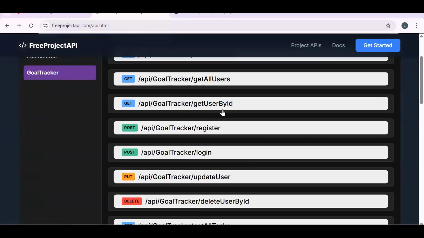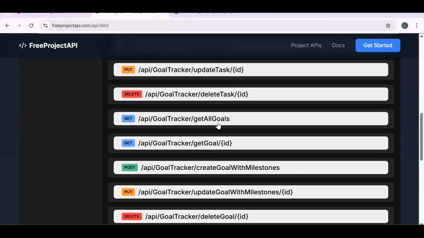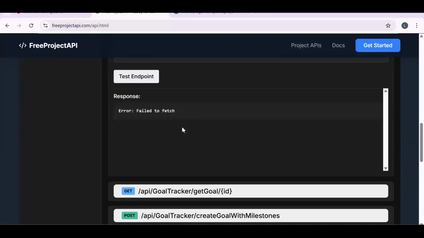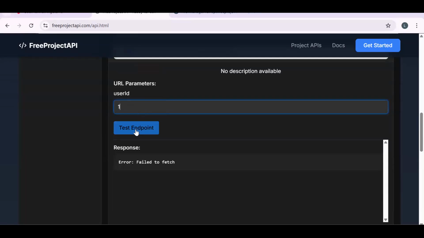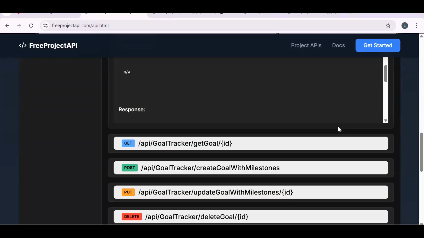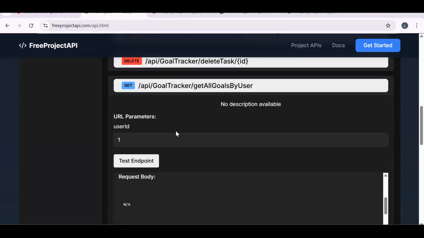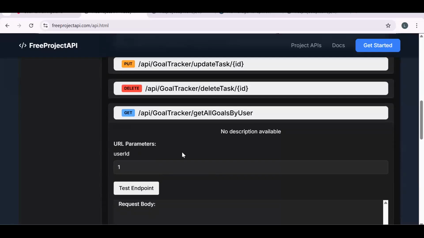Goal tracker, get all goals. Let's try to execute. Failed to fetch. Why is it saying failed to fetch? Let me just test my API one more time. Fine, so I didn't deploy the API. So now the APIs are working.